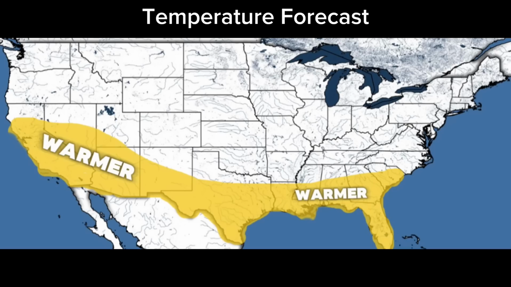Now it is time to present my preliminary forecast. These are my temperature, precipitation, and overall forecast maps for this winter season. With my temperature map up first, I have the southwest, parts of the south central, and parts of the southeast under warmer than average temperatures.